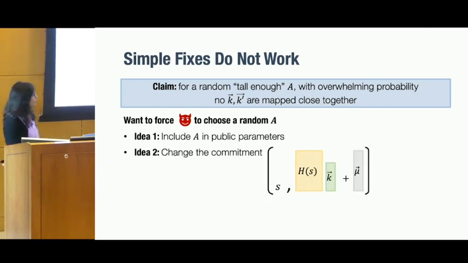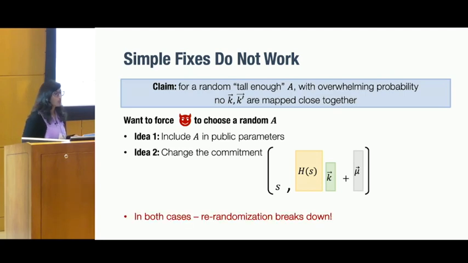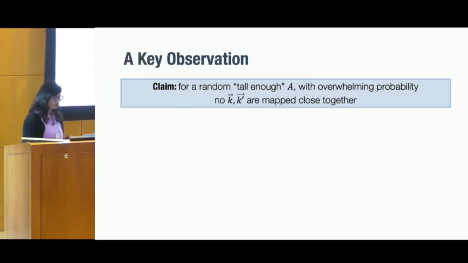The second option might be to force the adversary to use a random oracle or a hash function to generate A. For example, the commitment could be a seed S, hash of S times k plus mu. Here mu again is the short noise vector as we saw before. But the problem in both these cases is that re-randomization breaks down because we now lose the nice structure that we had in our original commitment scheme.